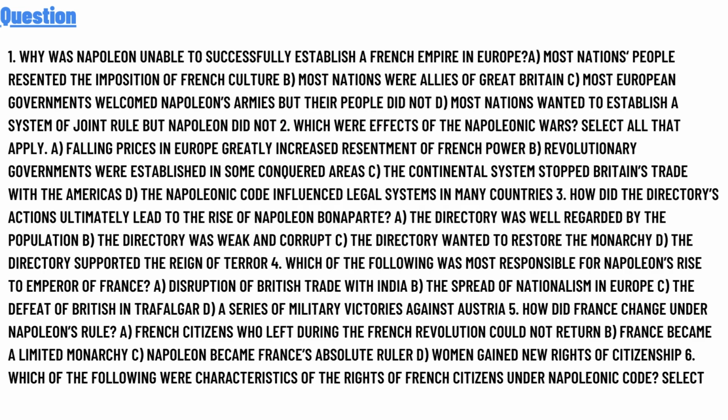Question 5: How did France change under Napoleon's rule? Option A, French citizens who left during the French Revolution could not return. Option B, France became a limited monarchy. Option C, Napoleon became France's absolute ruler. Option D, women gained the rights of citizens.